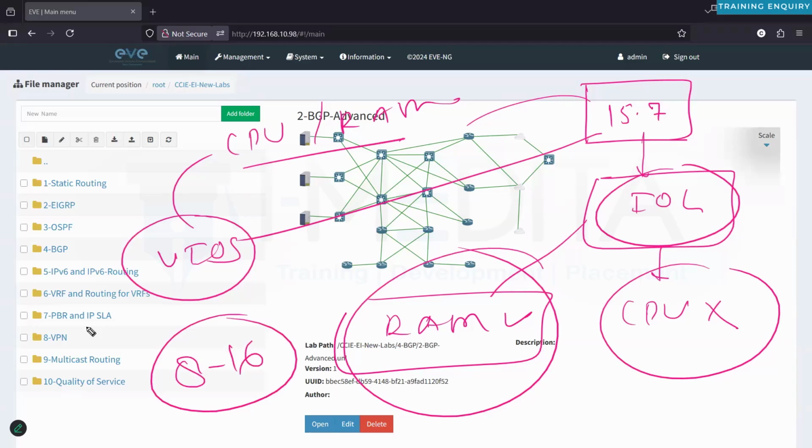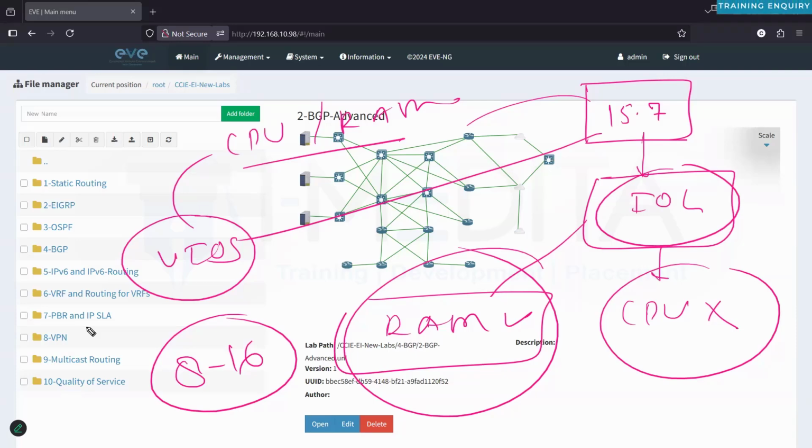All these files will be given to you. If you have access to the portal, you will have access to these files as well. I will show you how to upload the files, and we'll definitely talk about it. But the point was that we will be practicing on the EVNG for our lab session. And in case there is something we can't mimic in this, some protocol or particular command we are not able to run, then I will run that on some real devices that we have here.